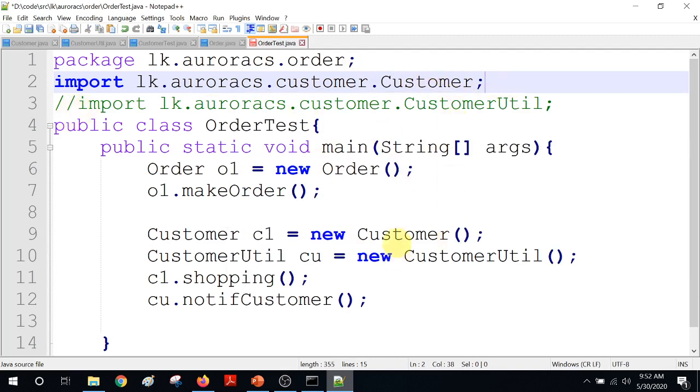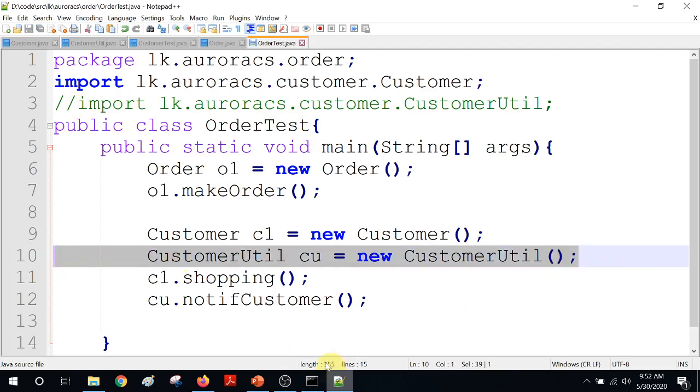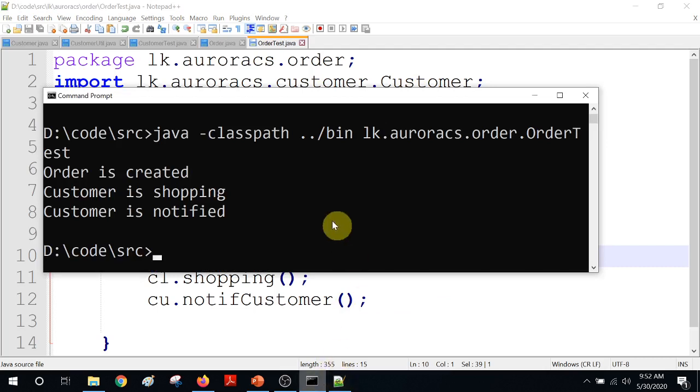The customer is available but not the customer util. Because this is commented out, if I now compile it, I am going to get a compile error here, because I have only imported the customer class. Now let's see that compile error.